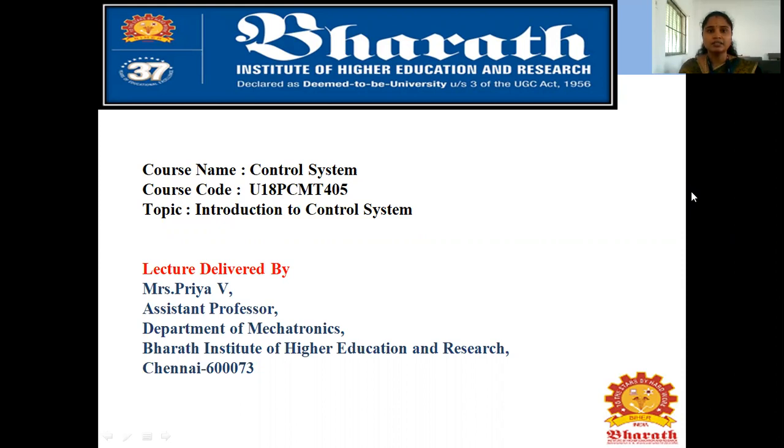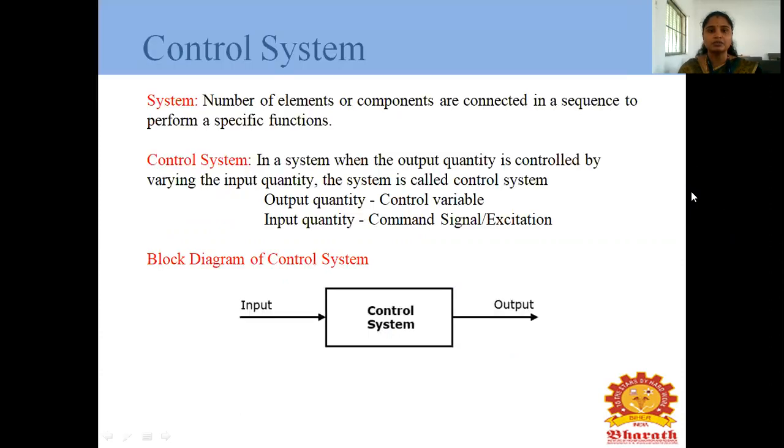Today, let us discuss the topic Introduction to Control System. First, we need to know the system. What is meant by system? A number of elements or components are connected in a sequence to perform a specific function.